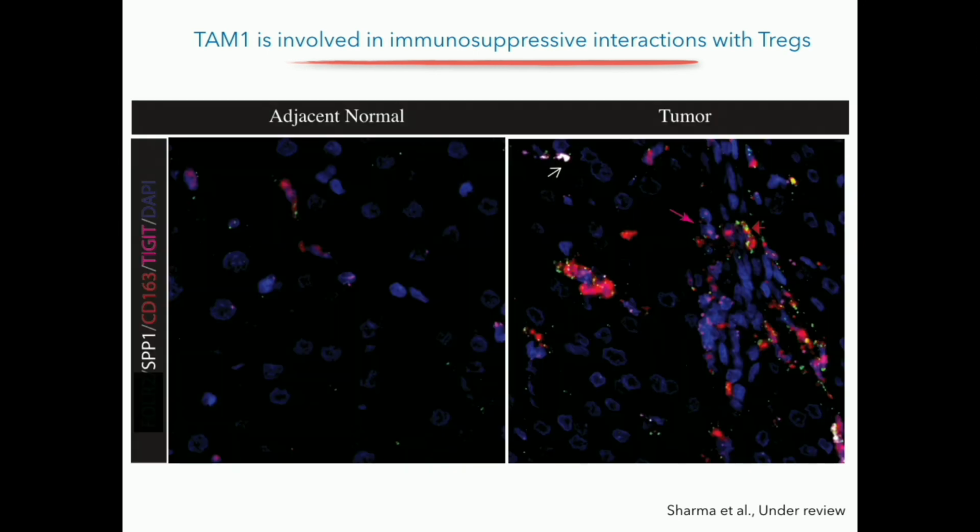And finally, we looked into the RNA FISH, and we are looking at CD163, SPP1, and TIGIT here. So as you can see, the CD163 cells are closer to the Treg population compared to the TIGIT population, suggesting that CD163 might be involved in more immunosuppressive interactions.